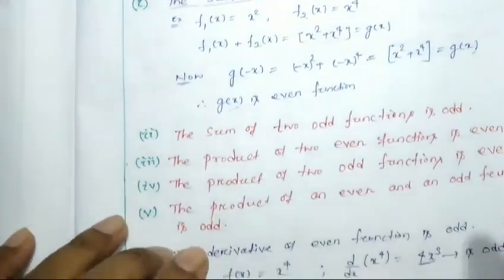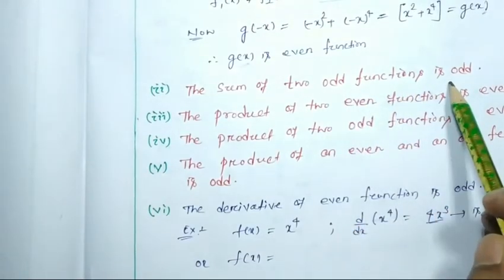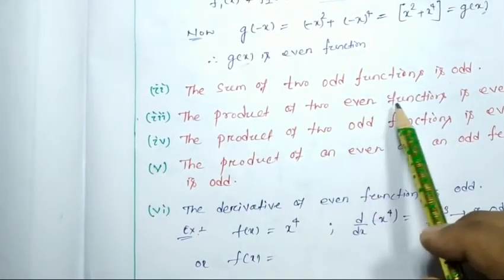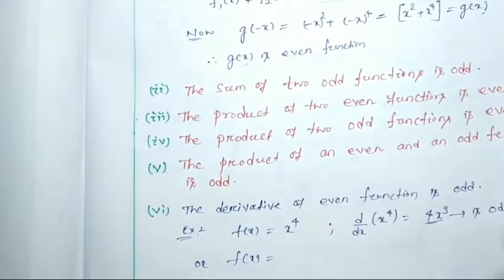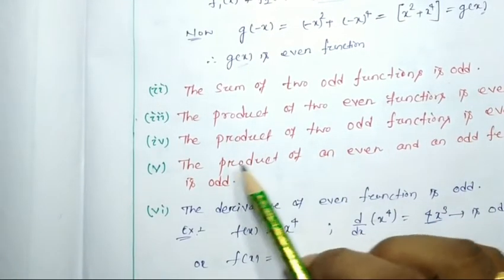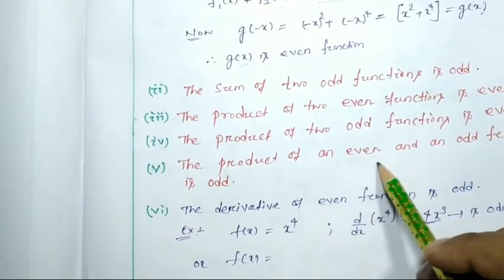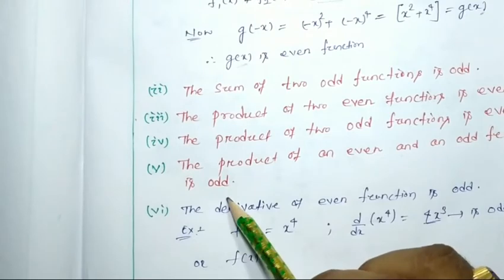Likewise, you can verify that the sum of two odd functions is odd. The product of two even functions is even. The product of two odd functions is even. The product of an even and odd function is odd.